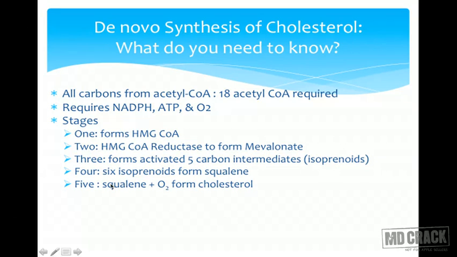Now in the fourth stage, 6 isoprenoids combine to form squalene. In the fifth stage, squalene undergoes several modifications. Squalene is a 30 carbon compound. It undergoes several modifications along with oxygen. There is an important enzyme, squalene epoxidase, which helps in the formation of cholesterol. So this is what is needed to be known, because none of the other enzymes are asked.